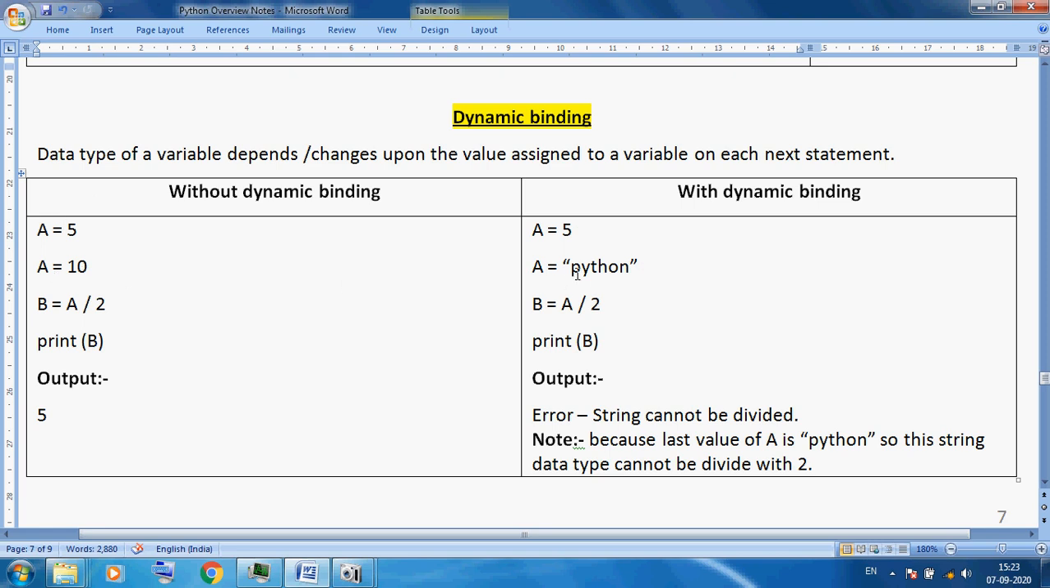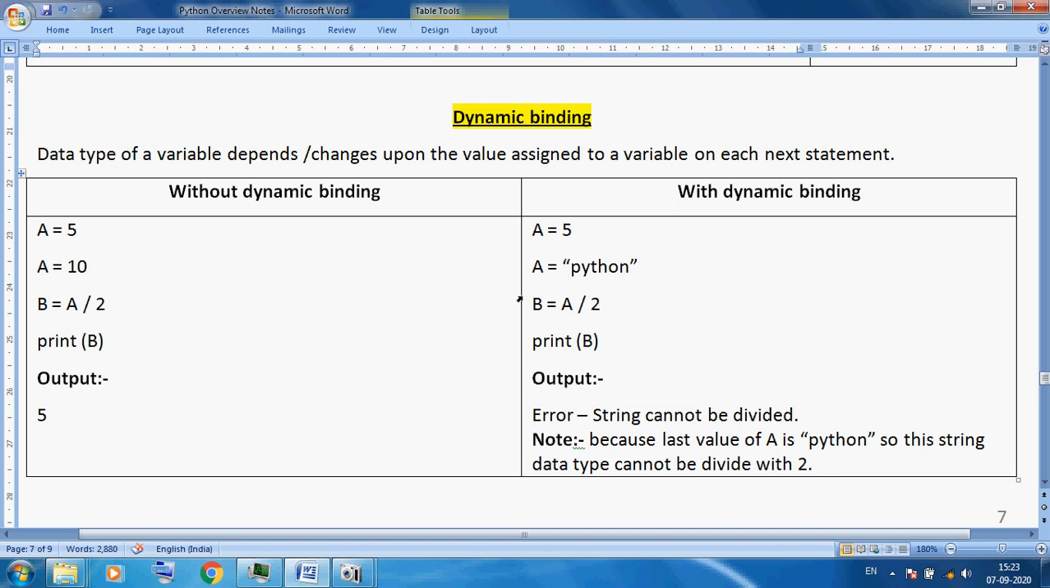But here I am using a is equal to Python. Here I have changed the data type. Python is a string, while 10 is an integer. In calculation with an integer there is no problem. But the value Python is a string, so the last value of a is the string Python. So Python divided by 2 is not possible. We cannot divide string data by an integer.